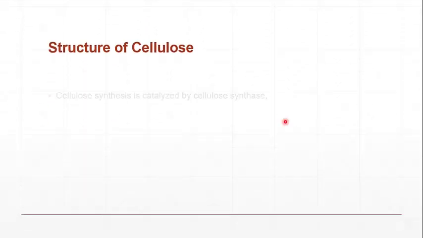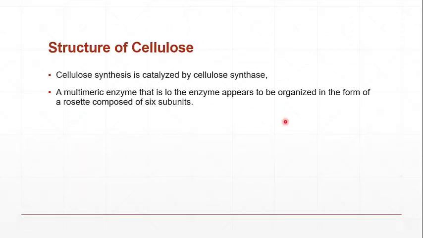Pattern. So cellulose is synthesized. As far as the synthesis of the cellulose is concerned, here we have the major enzyme which we call cellulose synthase. Cellulose synthase is the major enzyme responsible for the synthesis of the cellulose, and it is a multimeric enzyme that appears to be organized in the form of a rosette composed of 6 subunits.